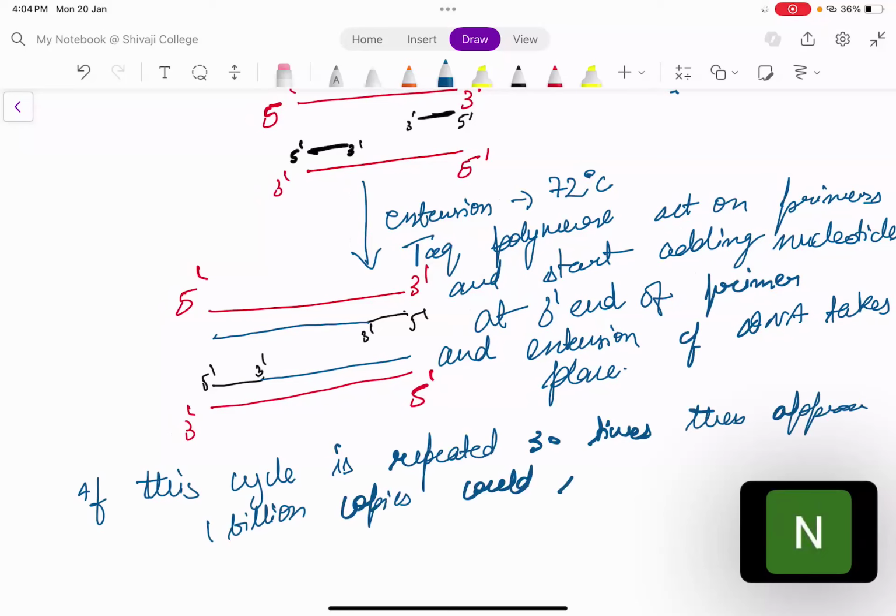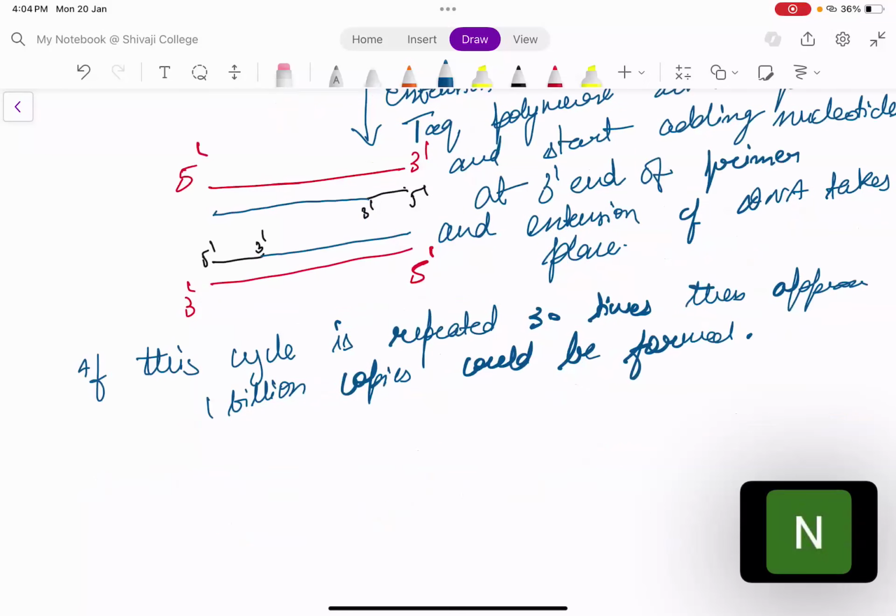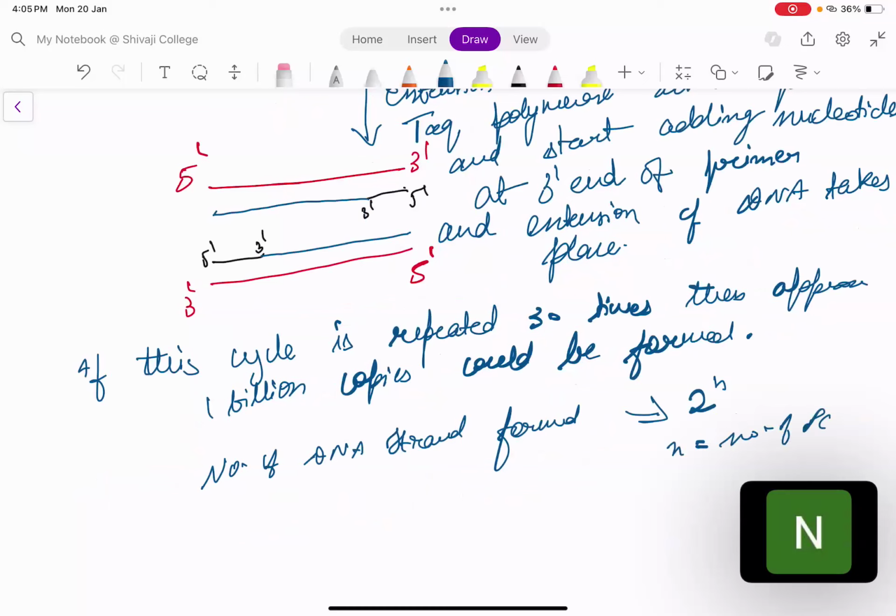So if you want to calculate the number of DNA strands formed, the formula is 2 to the power n. n क्या है? The number of PCR cycles, कितनी बार आपने PCR चलाया है. So that is how you can calculate the number of DNA formed. And this is how amplification or the PCR reaction takes place, so that you get millions or billions of copies of your required piece of DNA or your template DNA.